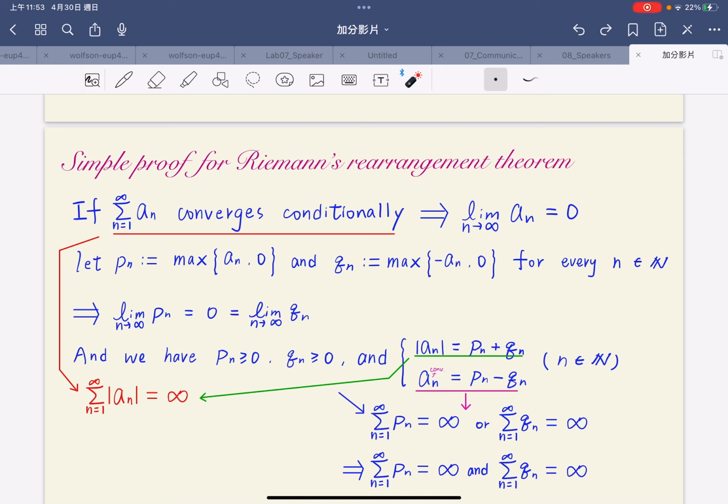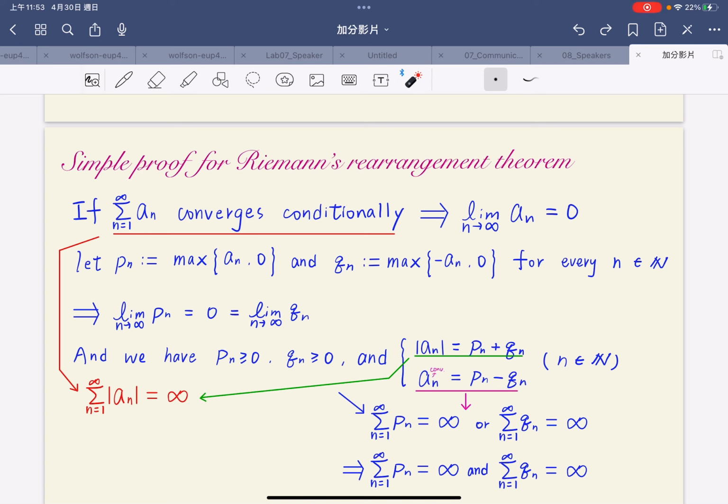If the sum of a_n converges conditionally, we can say that the limit as n tends to infinity of a_n equals 0. And the same as the previous proof, we let P_n equal the maximum of a_n and 0, and Q_n equal the maximum of minus a_n and 0, for every n belonging to the positive integers.